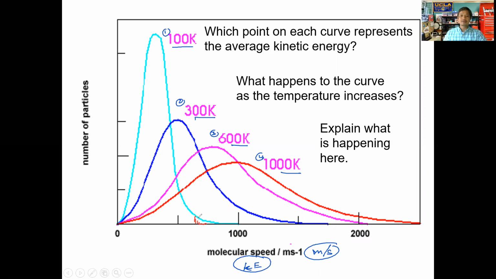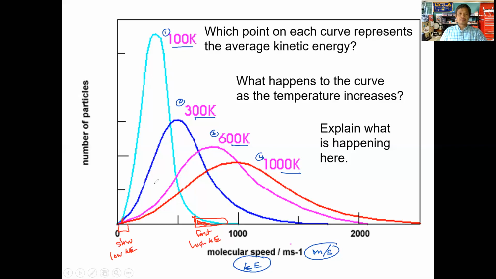So looking at this graph, at the very beginning you have a few gas particles that are slow. This represents a slow speed, which means low kinetic energy. And in this region here, we have gas particles moving fast. They have high kinetic energy. But if you notice, there's not that many particles. This is a very small area of the peak here, and this is also very small. Again, we're looking at the light blue peak here.